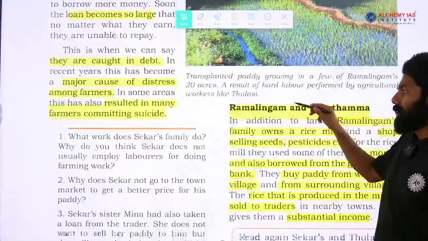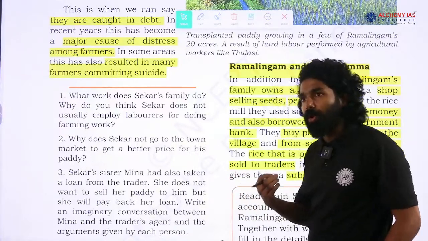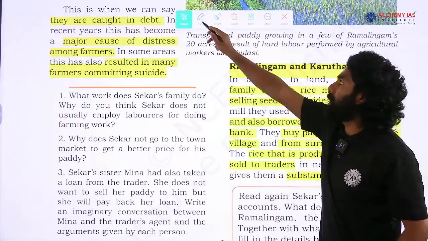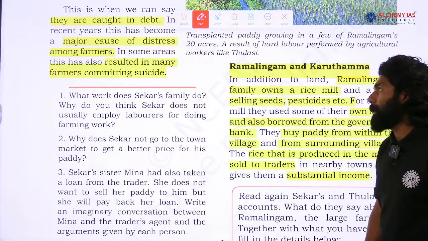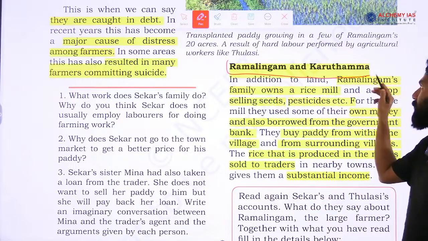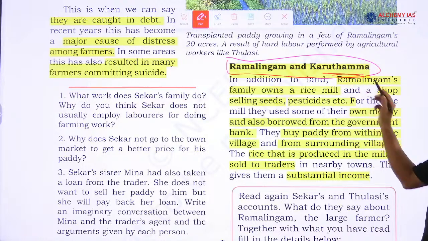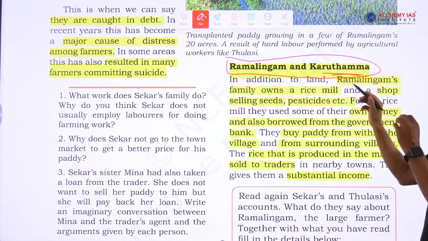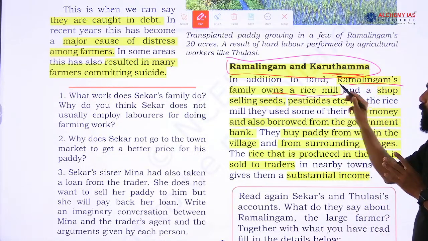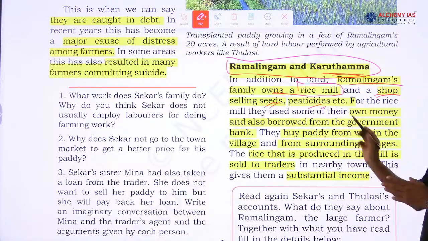Now, the next paragraph is explaining about Ramalingam, the person who owned 20 acres of land on which they cultivate paddy, and he also owns the rice mill where Shekhar goes and does the work. So, Ramalingam, in the same village Kalpat, and Karthamma. In addition to the land, Ramalingam's family also owned a rice mill and a shop selling seeds and pesticide etc.